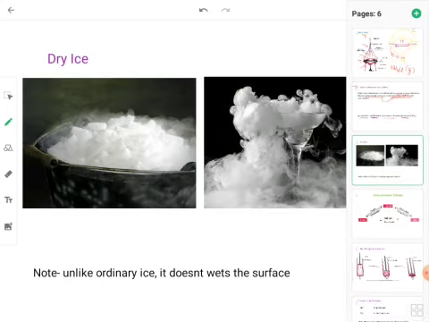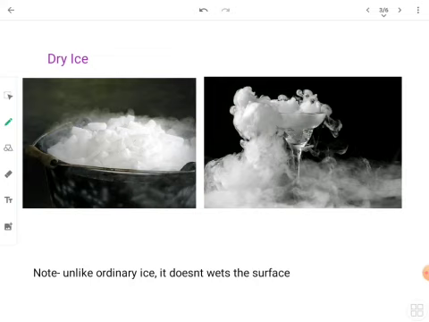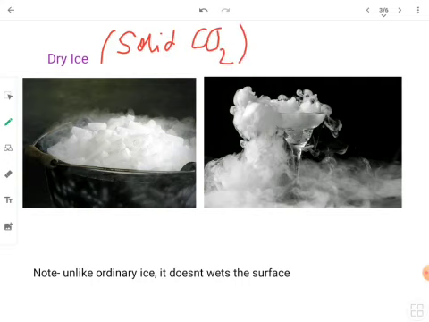Now let us talk about dry ice. This picture looks very beautiful, right? Actually dry ice is a very cool thing to view. What is this thing basically? Dry ice is chemically solid carbon dioxide. That means it is just carbon dioxide, but in the solid state of matter. So dry ice also has this ability to sublime, but the condition is slightly different.